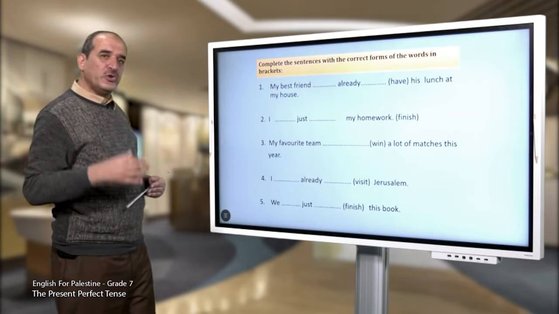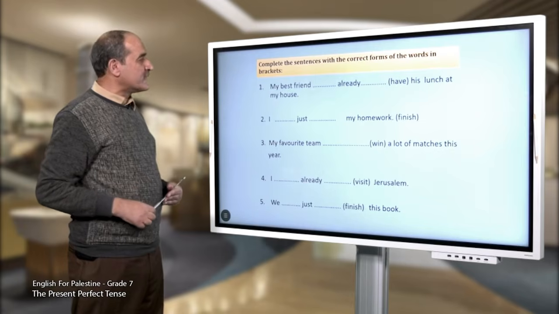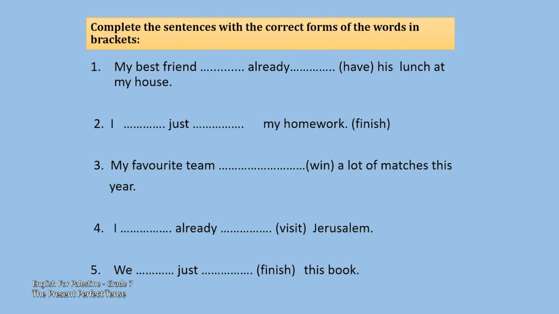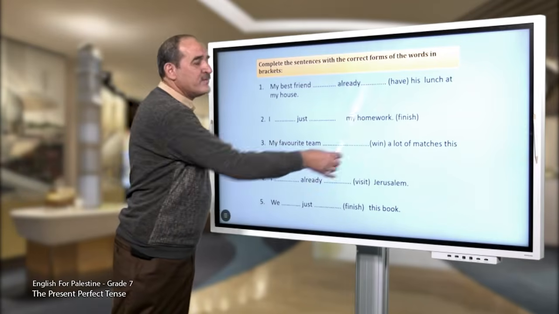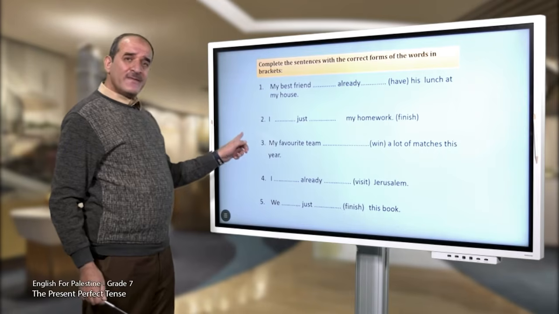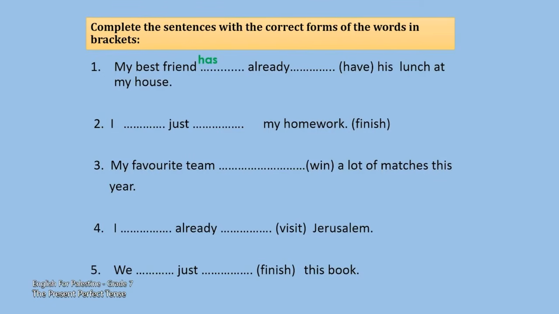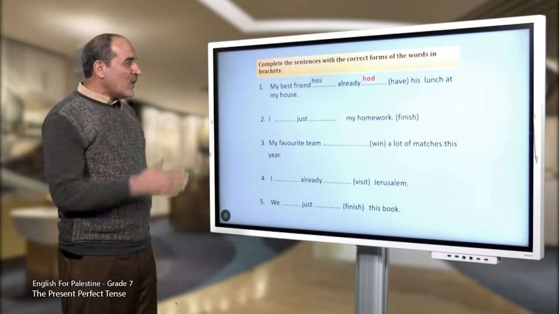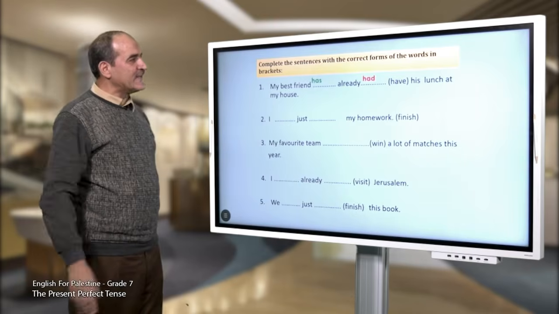So the first one, could you please read with me and try to answer? My best friend space already his lunch at my house. Have means eat. Now, my friend has or have? Good. My friend has. And what is the past participle of have? Good. Had. So he has already had his lunch.